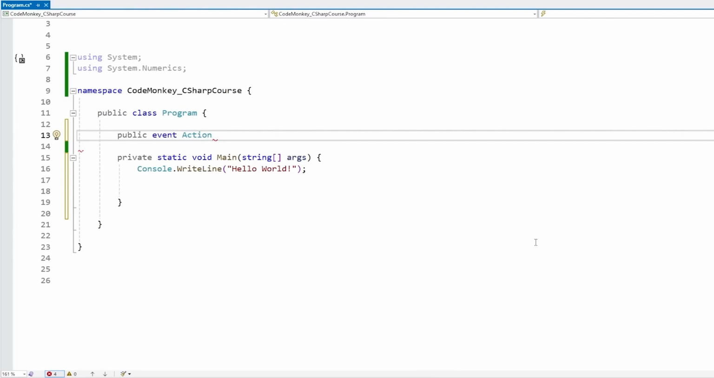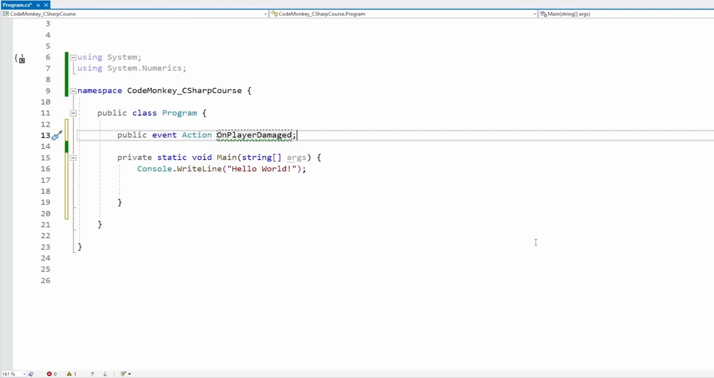And then we give it some kind of name. Usually the convention is to start your event names with "On", and then whatever happened. So for example, OnPlayerDamaged. Simple like this. In terms of naming rules, events are usually Pascal case, just like properties. Okay, so great, just like this, we have defined our event.